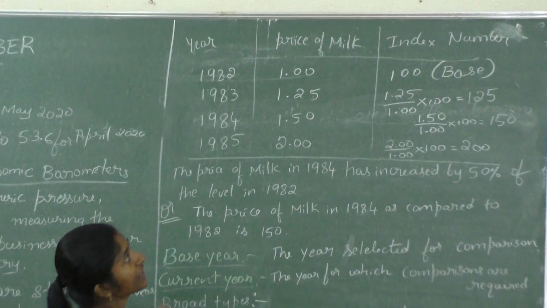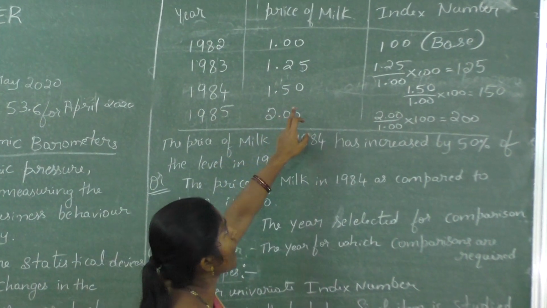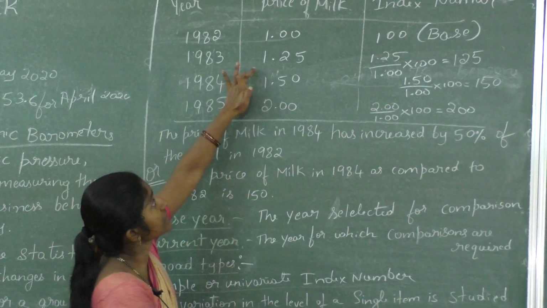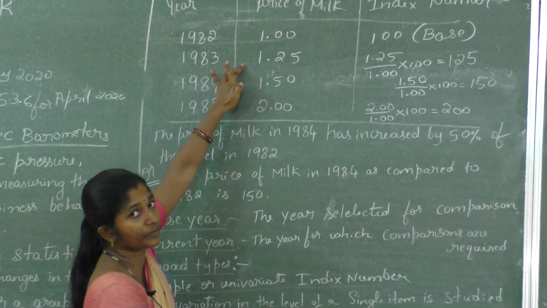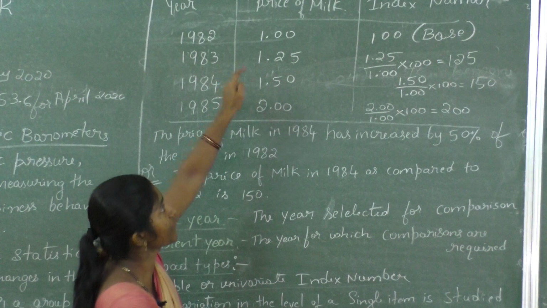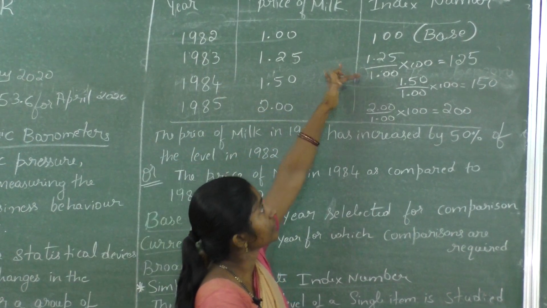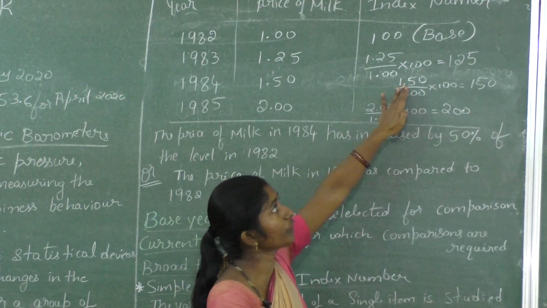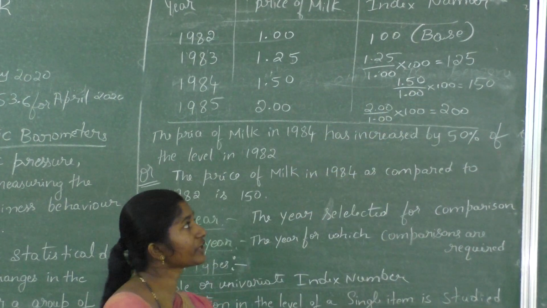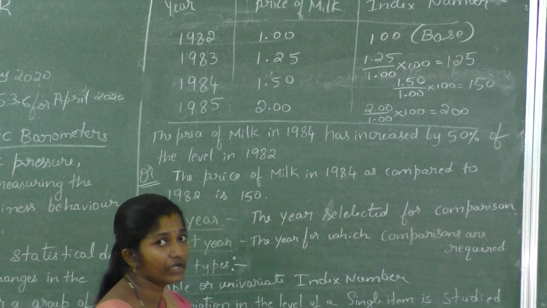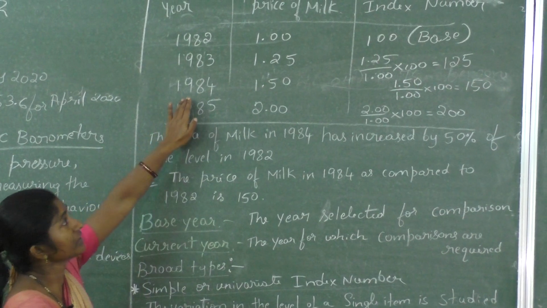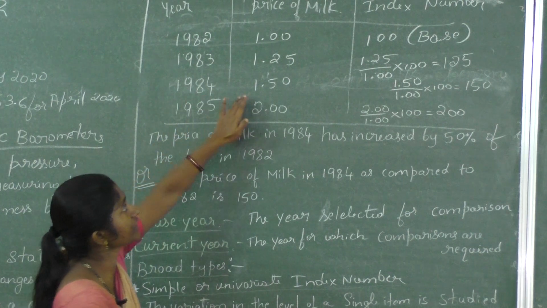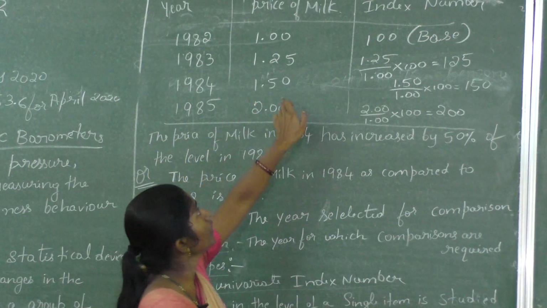In 1983, the price is 1.25. Now I have calculated. See, this is the current year and that is the base year. Current year divided by base year into 100, we got 125. Answer is 125.